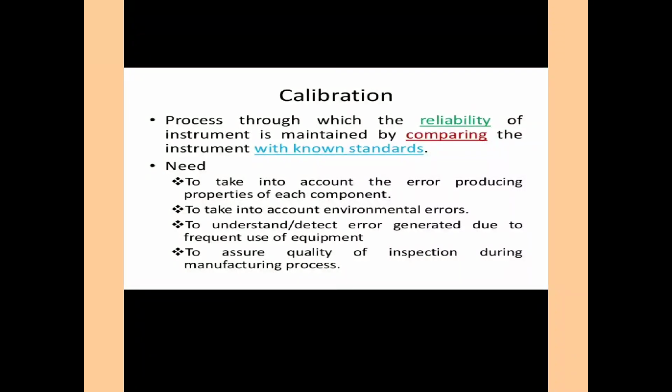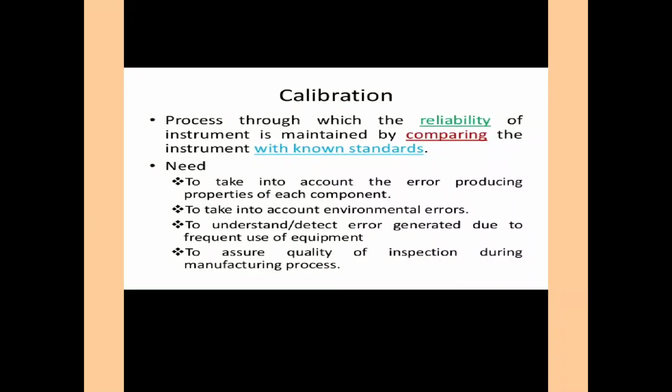Now we will see the needs of calibration. First one is to take into account the error producing properties of each component. Second, to take into account environmental errors.